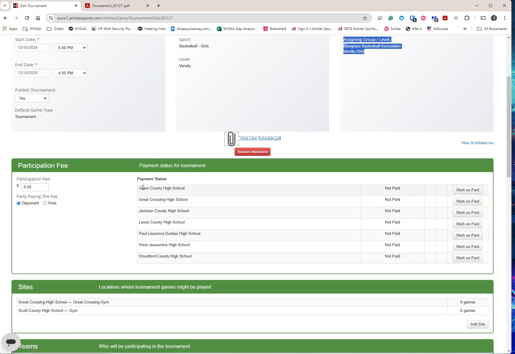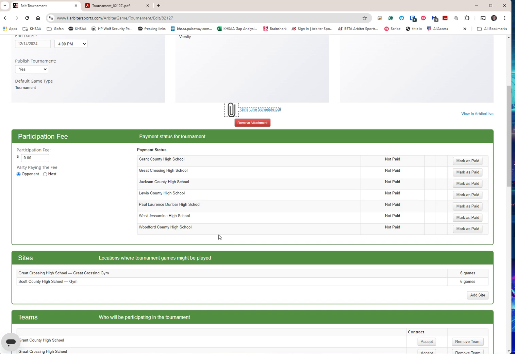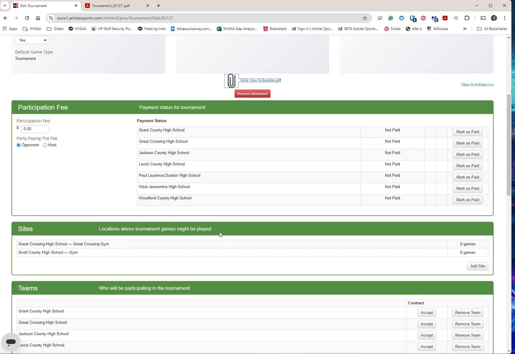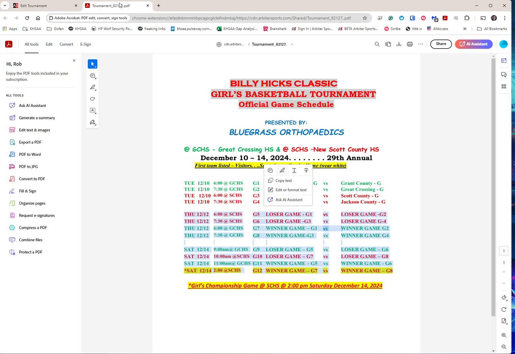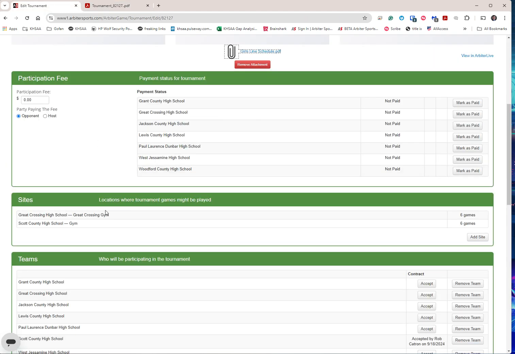So there's my 8 teams: Grant, Great Crossing, Jackson, so forth, Lewis, etc. And we go through here, and now this one was a little trickier because what they do, if you notice in that line schedule again, they play 2 games each day, 2 at Great Crossing and 2 at Scott County. And so if you look back at the tournament, I was like, well, how am I going to get, I'm on Scott County schedule, so that's fine.